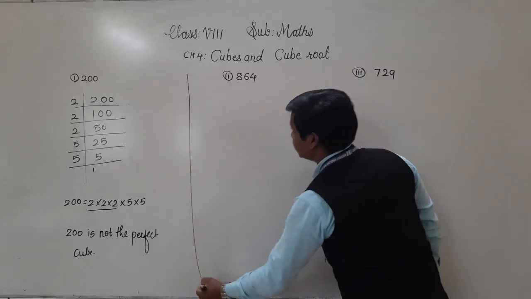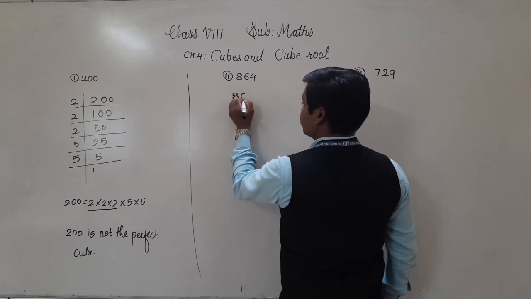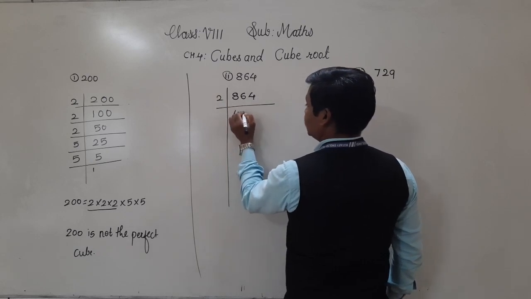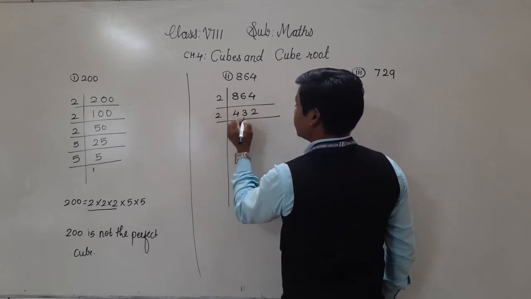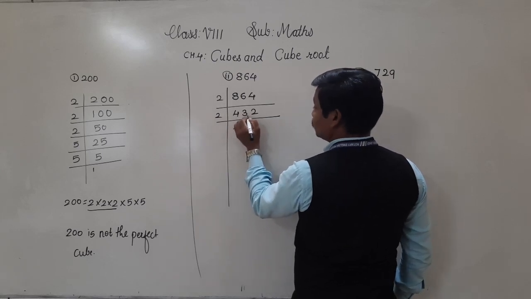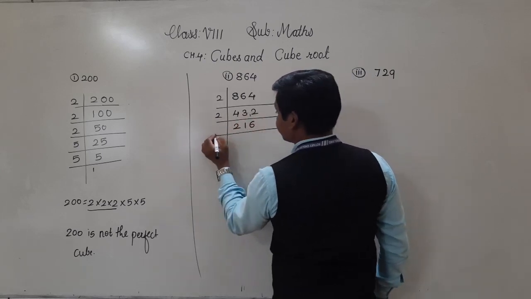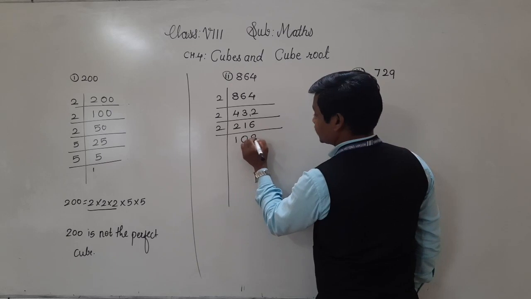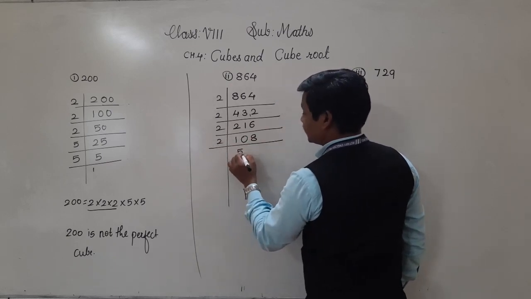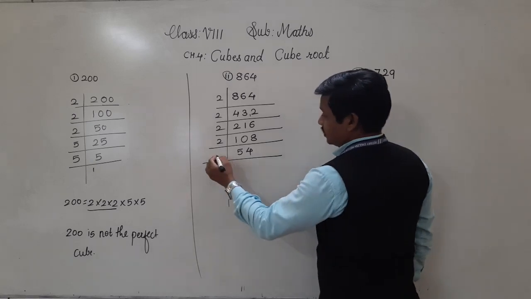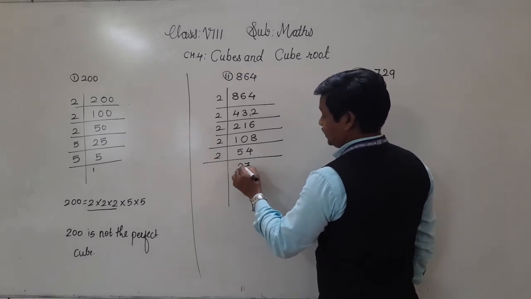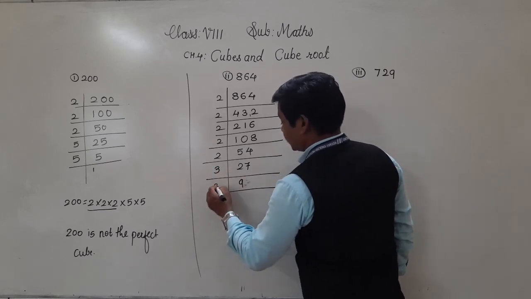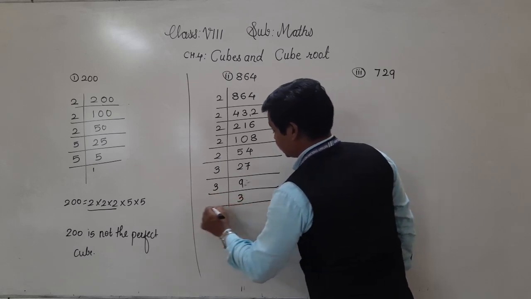Okay, let us see about 864, whether it is a perfect cube or not. To find the prime factors: 2 4s are 8, 2 2s are 4, again 2 2s are 4, 2 1s are 2, 1 carry, 2 6s are 12. 2 1s are 2, 2 zeros are 0, and 2 8s are 16. Again 2 5s are 10, 2 4s are 8, 2 27. Here 27, 3 9s are 27. Further 9 is divisible by 3, 3 3s are 9, and 3 1s are 3.